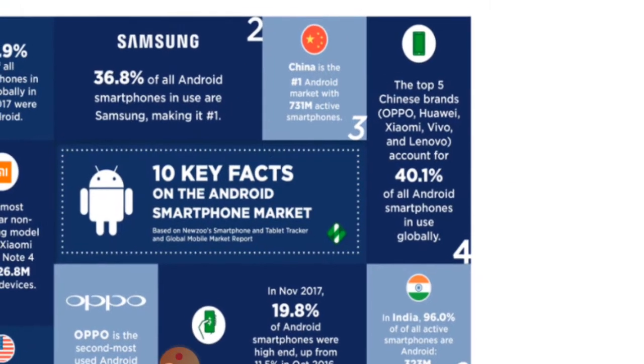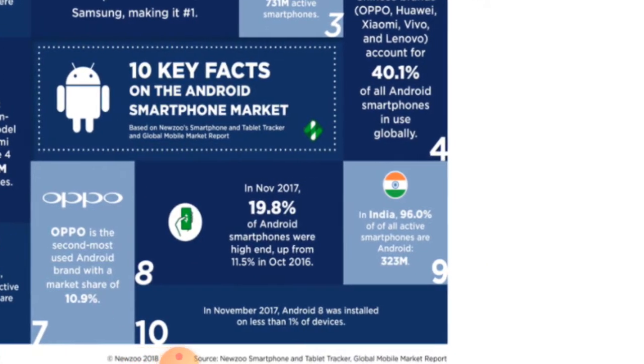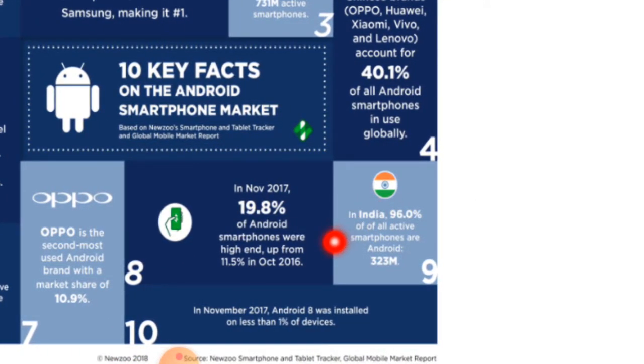So different facts are here, one by one we will see. China is the biggest Android market with 731 million active smartphones. The third one is the top 5 Chinese brands, these particular brands, that have 40.1% of all the Android smartphones in use. So next, in India 96% of all active smartphones are Android, 323 million we can say.